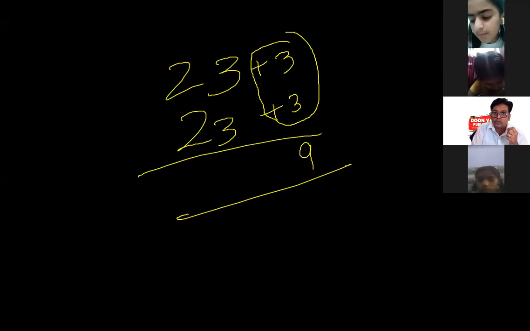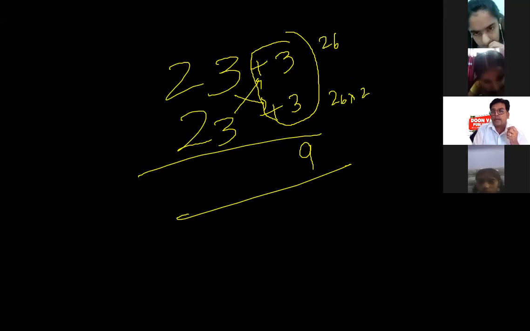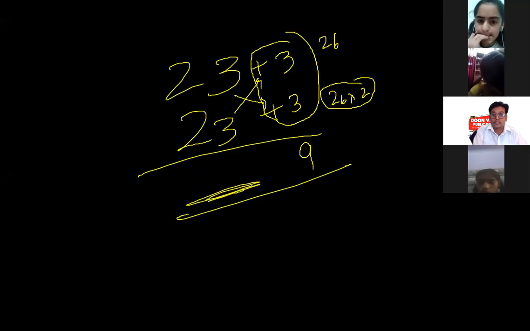And I will use 2 cross arrows. Gives me what? 26. Now I will multiply 26 by 2. What I will write here? 26 multiplied by 2, because double is there. It is more than 20. So answer will be 529. Got it?